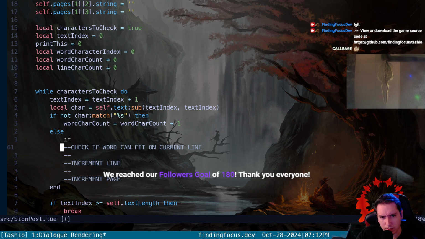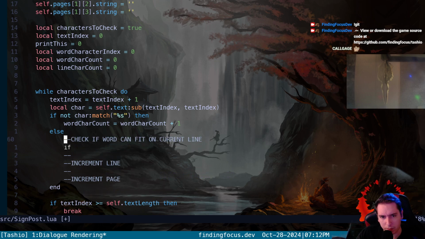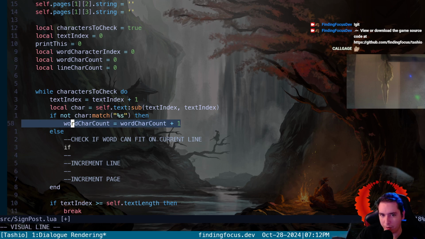Yeah, so this is going to be check if word can fit on the current line. Now, we can know if it can fit on the current line by counting how many characters we've put on the line so far, and then add the character count for the word we haven't yet added.